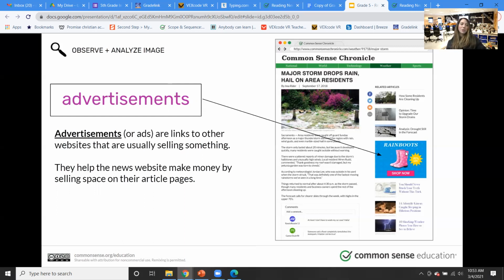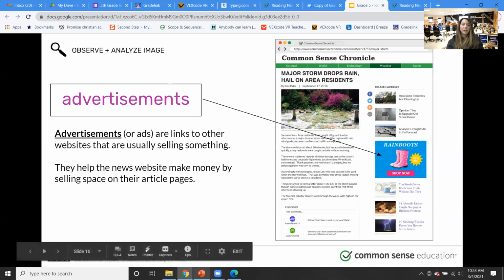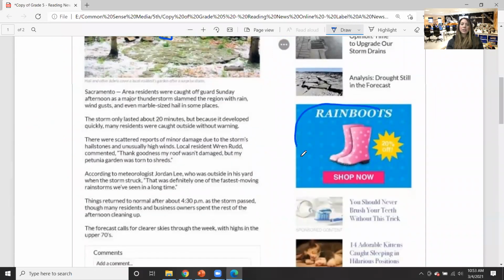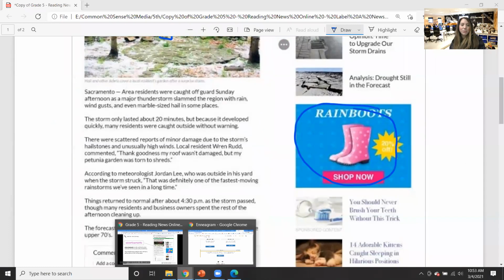So advertisements or ads, they're links to other websites. They're trying to sell something. They help the news website make money by selling space on their article pages, right? So that is definitely something that's important. So if you look here, they're trying to sell rain boots, 20% off. So clever of them, getting our attention so we can go and get prepared for this storm that's coming and get our new rain boots, right?